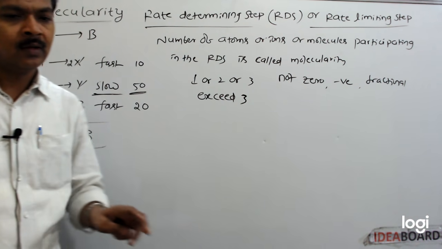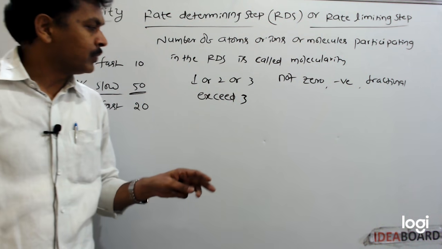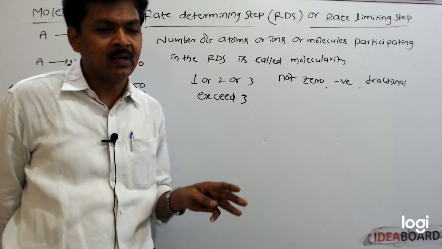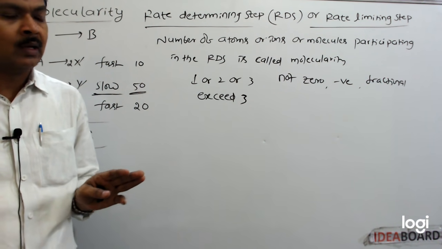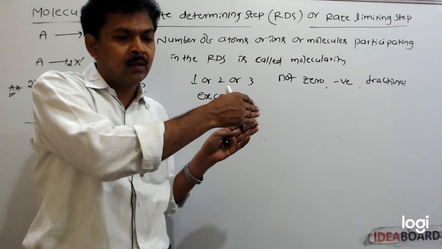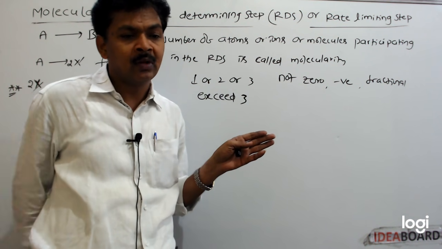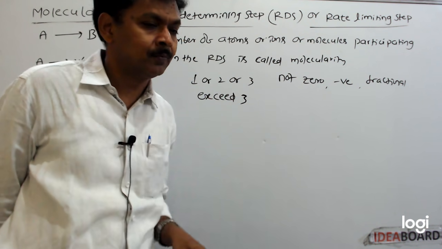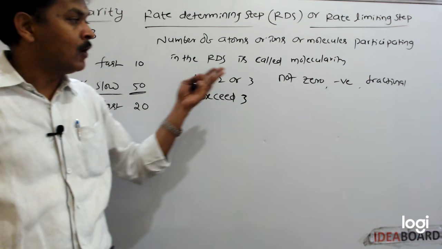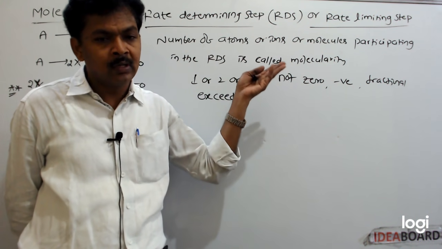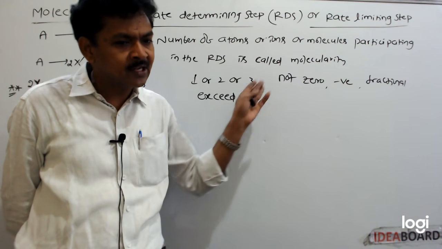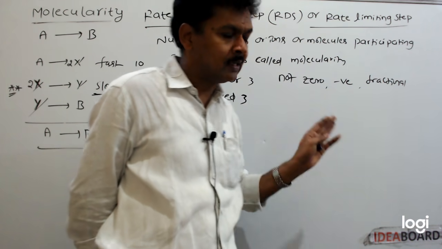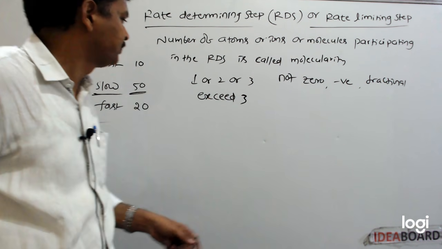It cannot exceed 3, because between more than 3 molecules, effective collision cannot take place simultaneously. That's why molecularity cannot exceed 3. Order of reaction may be positive, negative, even 0 or fractional. But molecularity is never 0, negative or fractional. It is always 1 or 2 or 3 only.